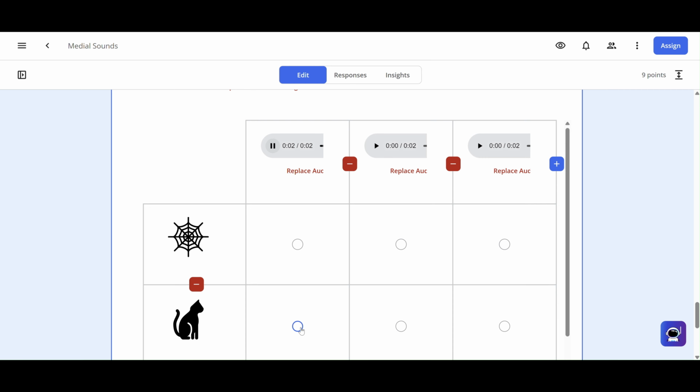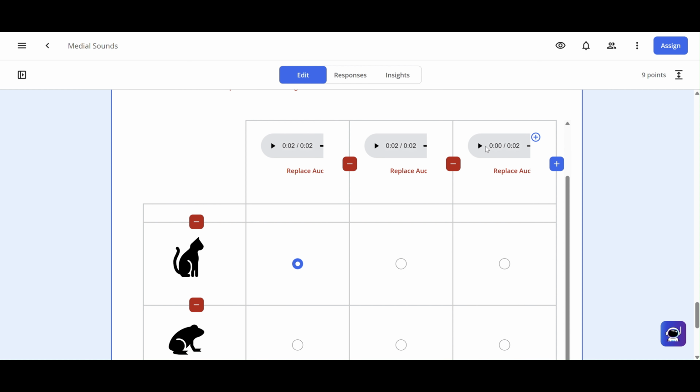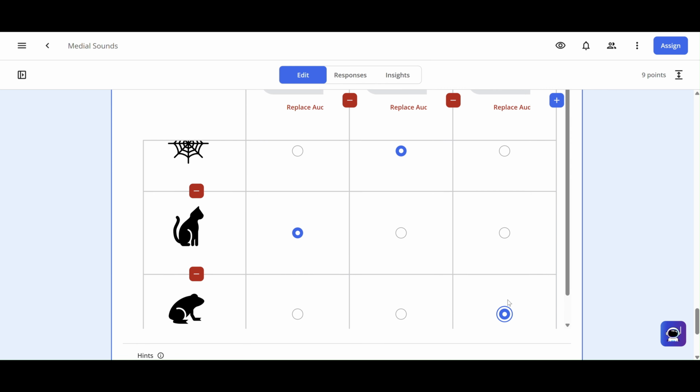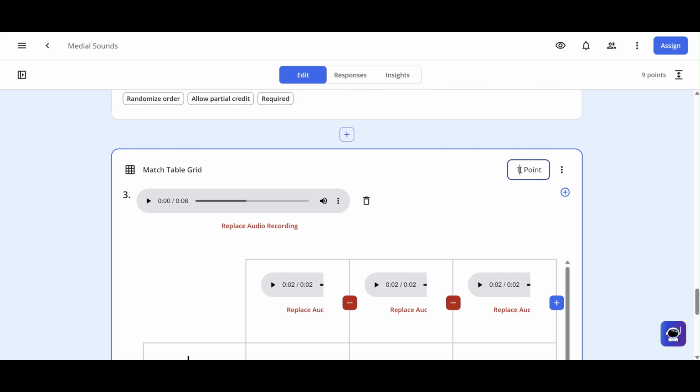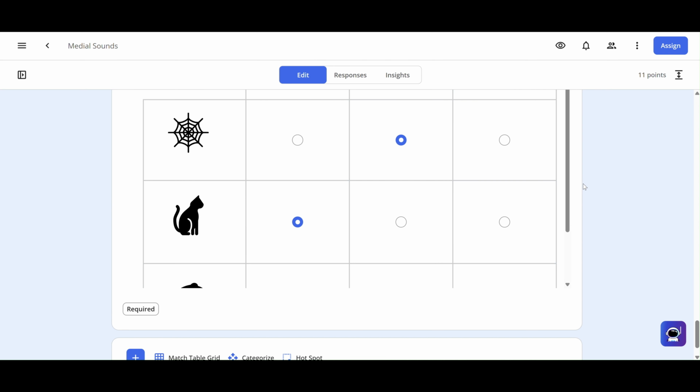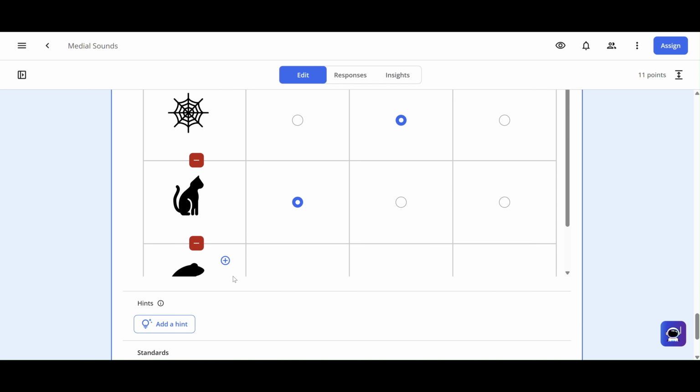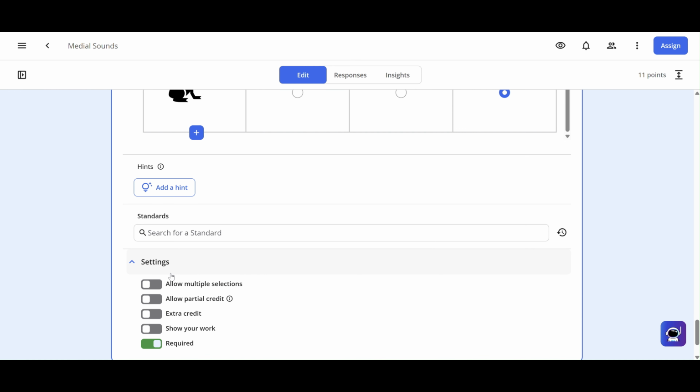So the key, I want cat, the medial sound short A, to be highlighted for the cat. For web. And then down here is frog. Now the keys have been selected. I'll need to make it out of 3 points. There's only 3. And then, as always, making sure that when you do this, that you make partial credit.